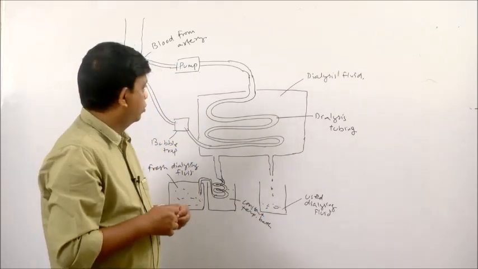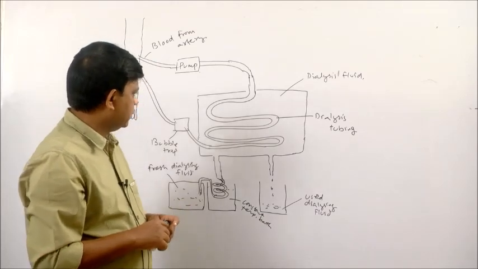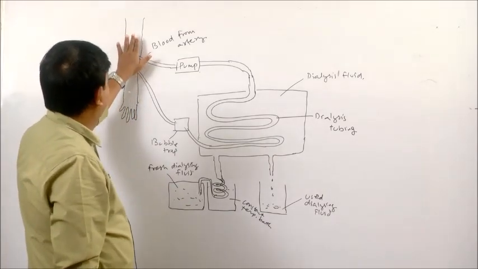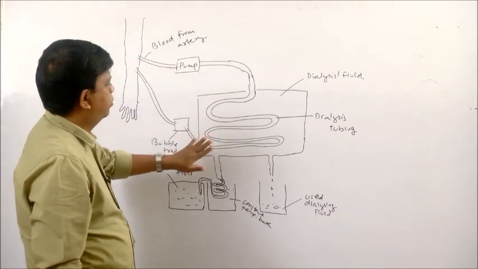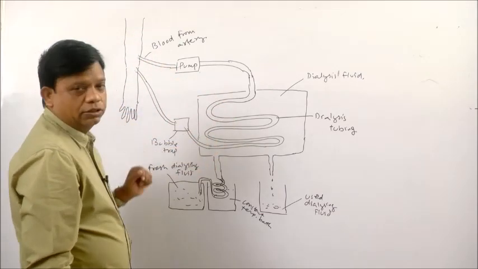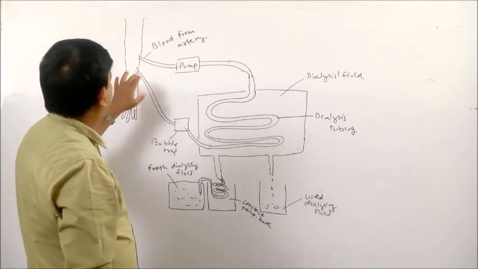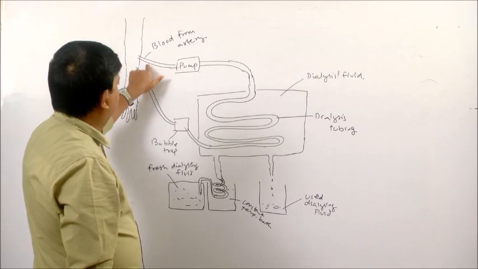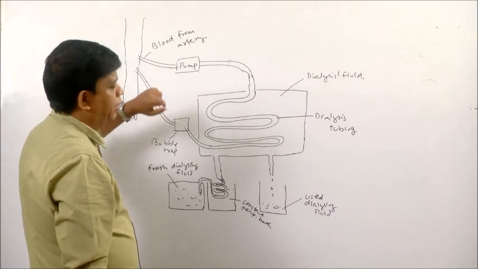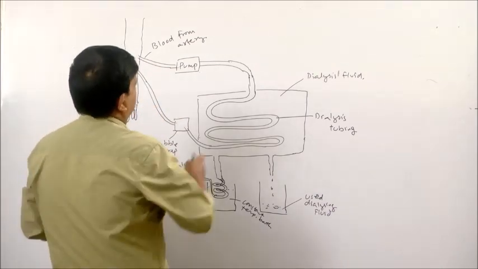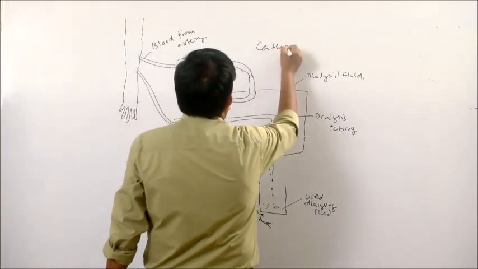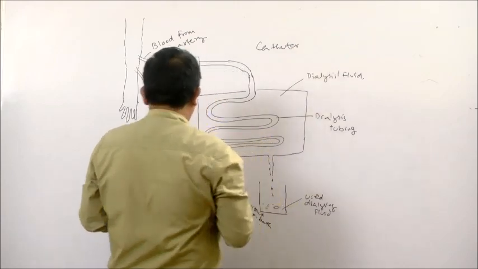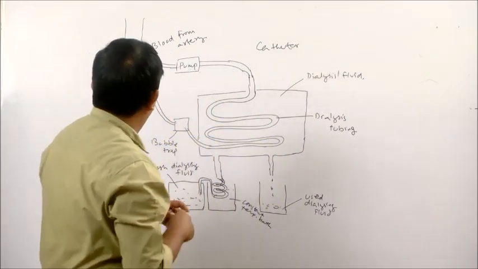So, this diagram shows the process of hemodialysis. Here the patient is connected to the dialysis machine with the help of a catheter. The catheter is a hollow needle.